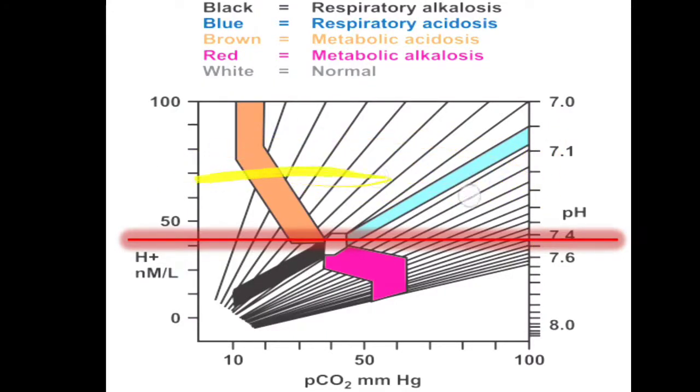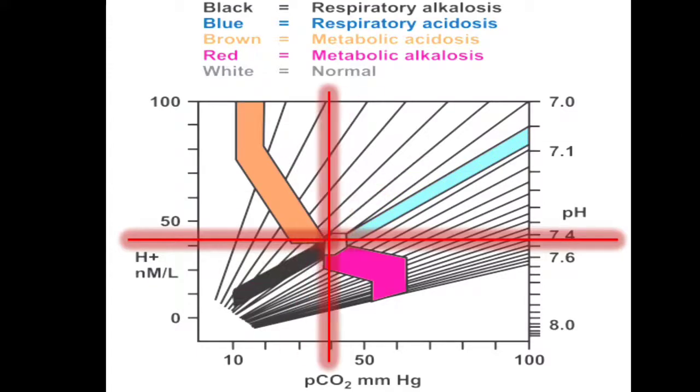Now in this acidosis there are two things, bicarbonate and partial pressure of carbon dioxide. Here carbon dioxide is given. Again, one trick to remember: if it is going in the same direction then it is metabolic; if it is going in the opposite or reverse direction then it is respiratory. So pH is decreasing and we are talking about respiratory, meaning reverse direction, so the partial pressure of carbon dioxide is increased. Simply, this particular blue line indicates respiratory acidosis.